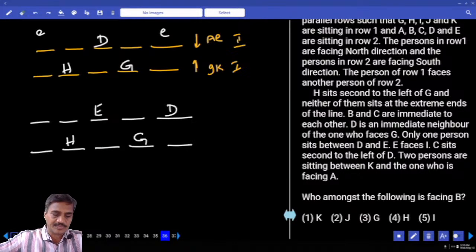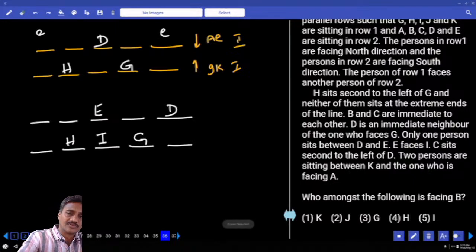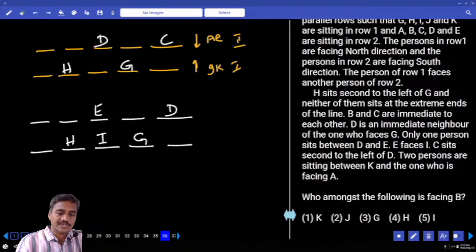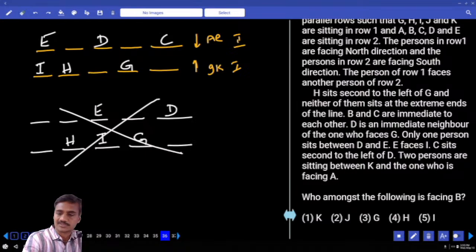E faces I. Now E and I are opposite to each other, E faces I. And C sits second to the left of D. Now C is seated second to the left of D, and in this case C must be here. If C is here, then E must be here. C sits second to the left of D is not possible in this case. And E faces I, and I will be at this place.